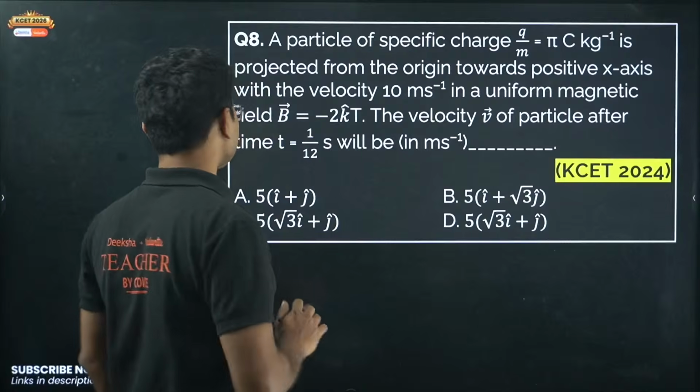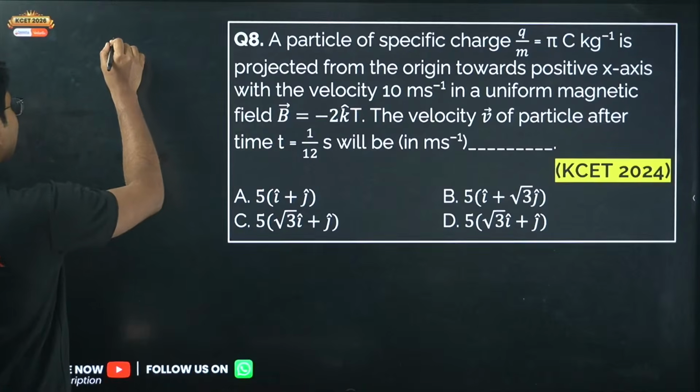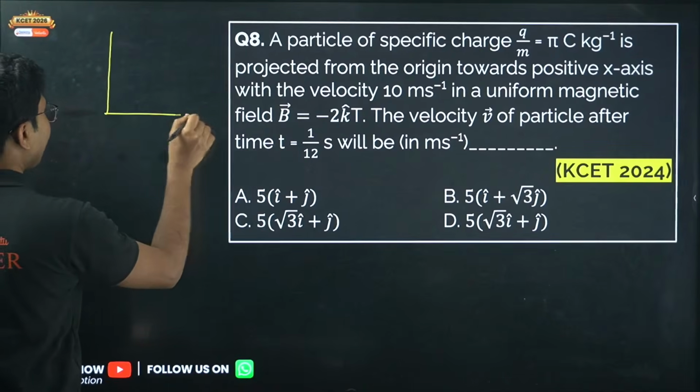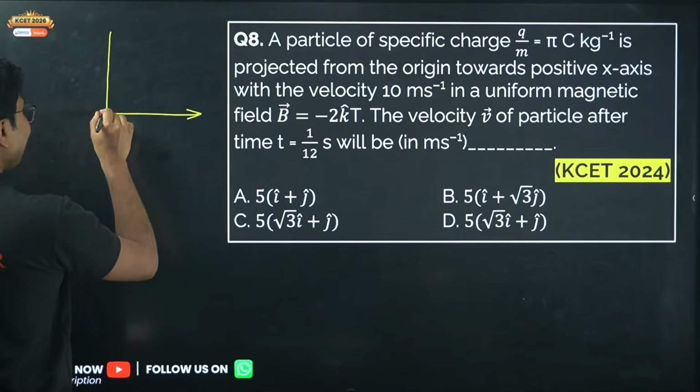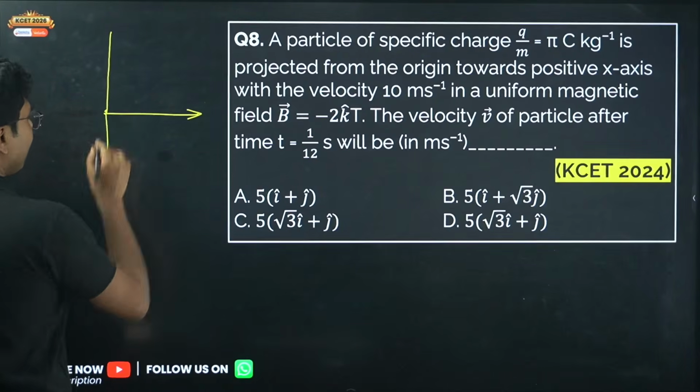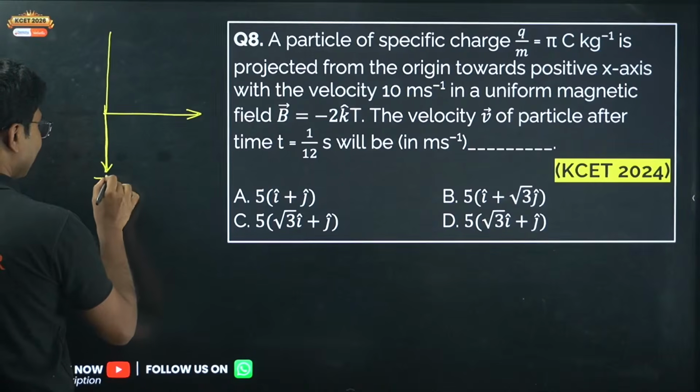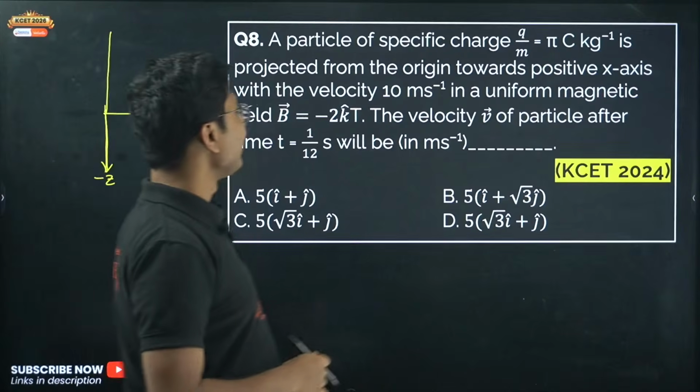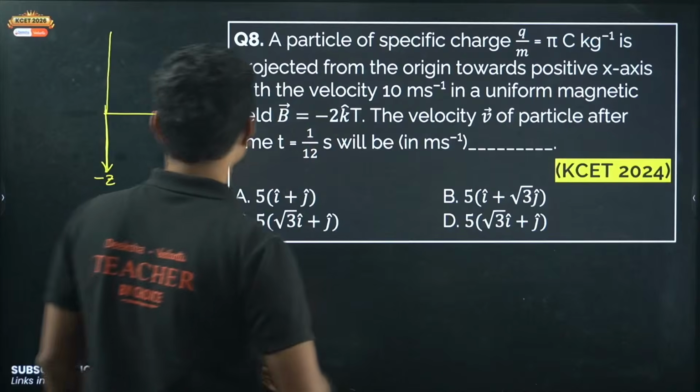Now here, let us understand what is happening. Here we have a magnetic field which is along the negative z-axis, and a particle with velocity is moving in the x direction.